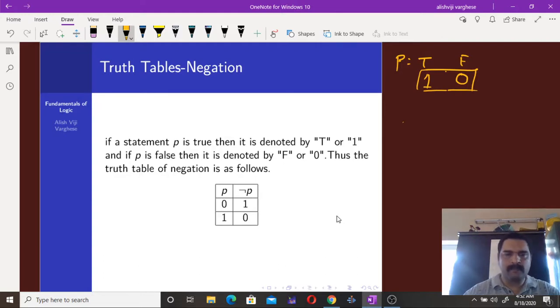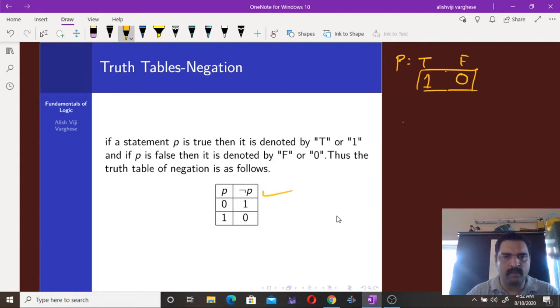Now, if we tabulate all those combinations of a particular statement or a set of statements, then it's known as the truth table. For example, if you have a statement P, then what we have here is the truth table of negation P. If P is false, then negation P is true.